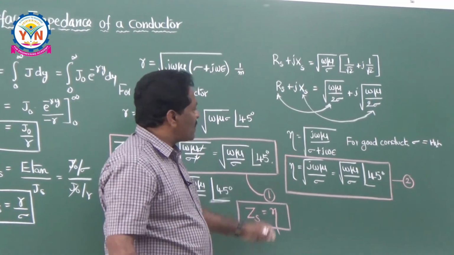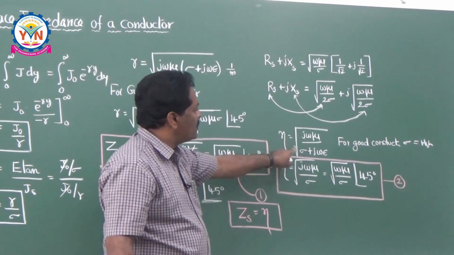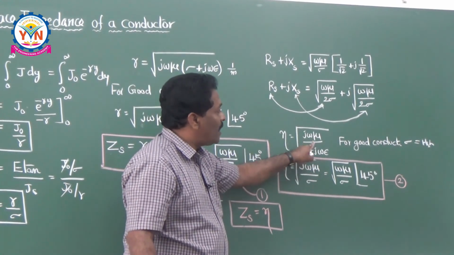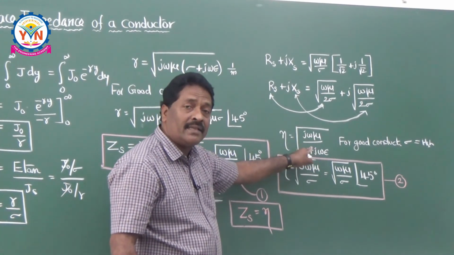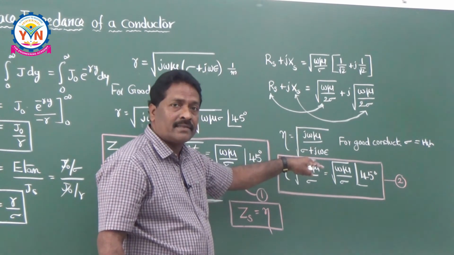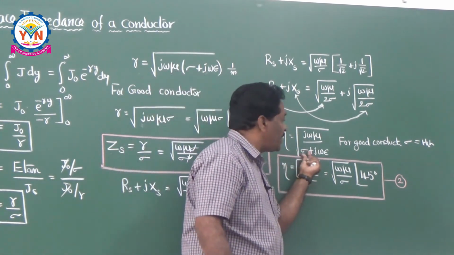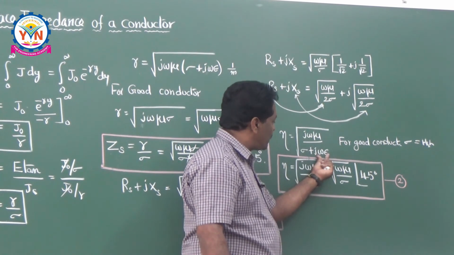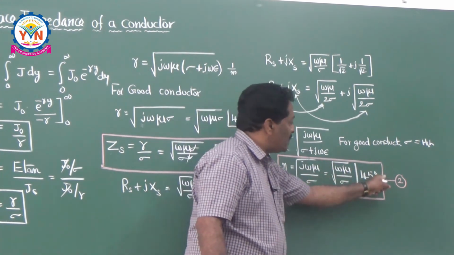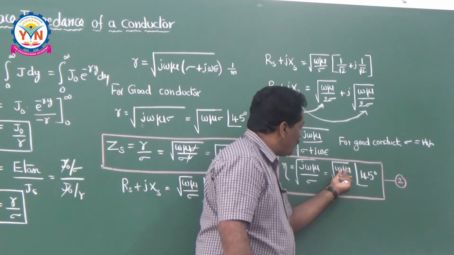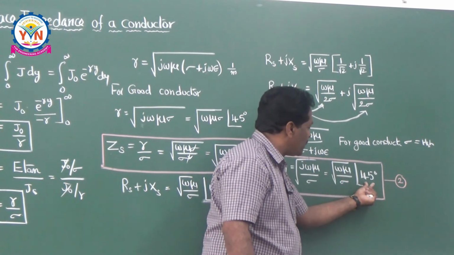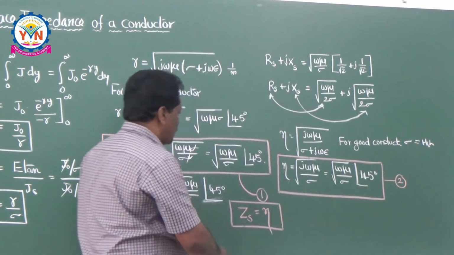Just like that, if you take the intrinsic impedance, the general definition is like this, and we have already discussed this case in propagation in good conductors. In a good conductor sigma is very, very high, so it can be neglected. Then you get root of omega mu by sigma at an angle 45 degrees, and the second equation is the same as the first equation.